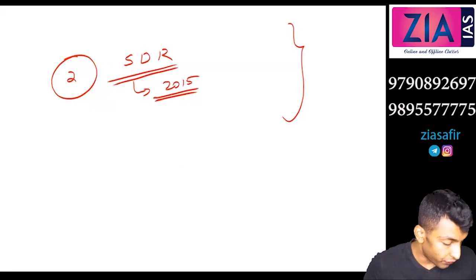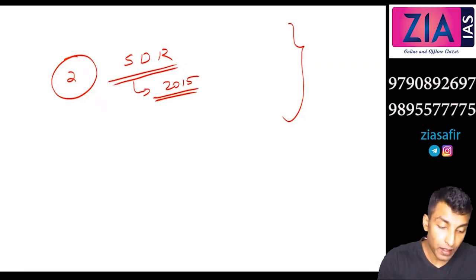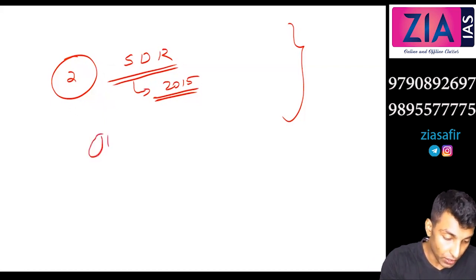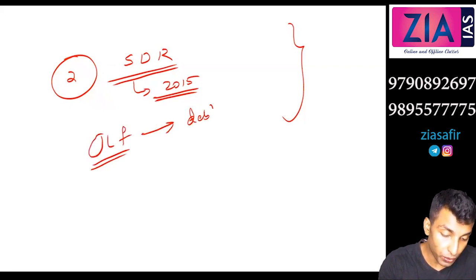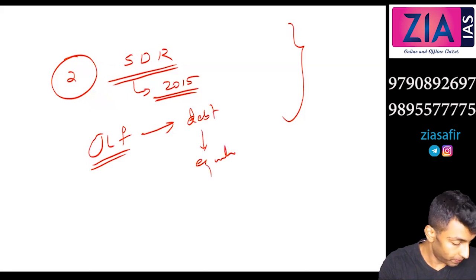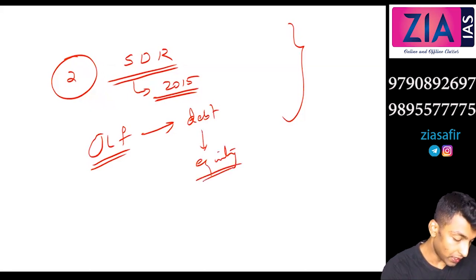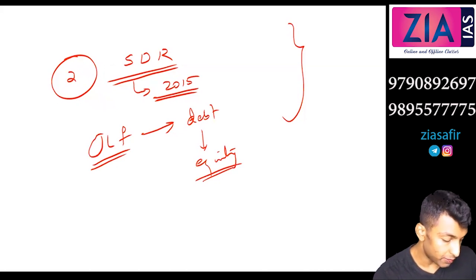In case of default on a restructured loan, the JLF can convert its debt into equity of the company, and can take over the management of the company.